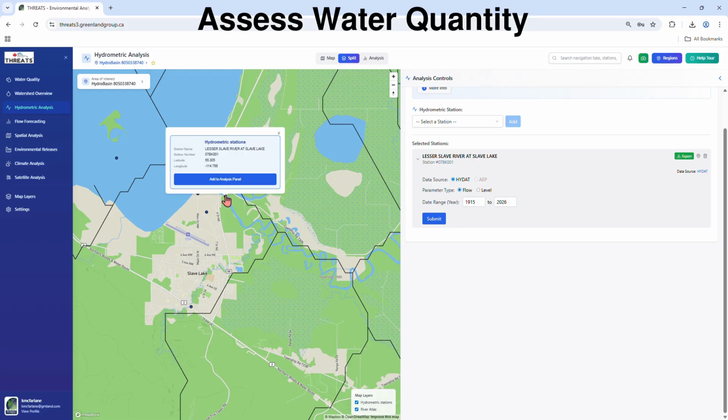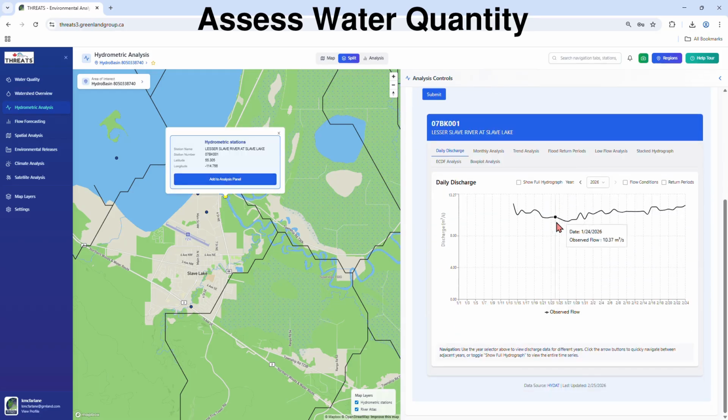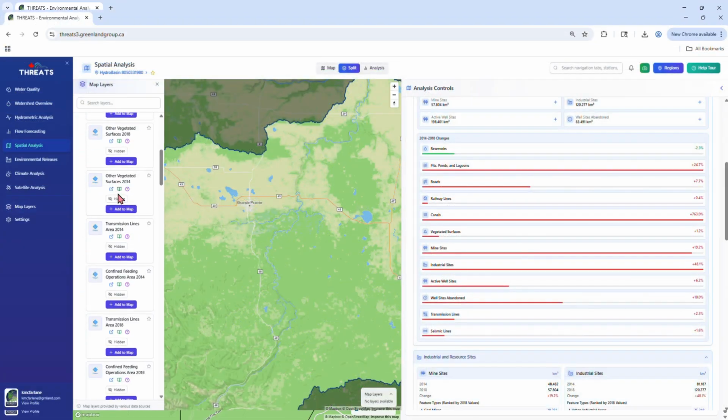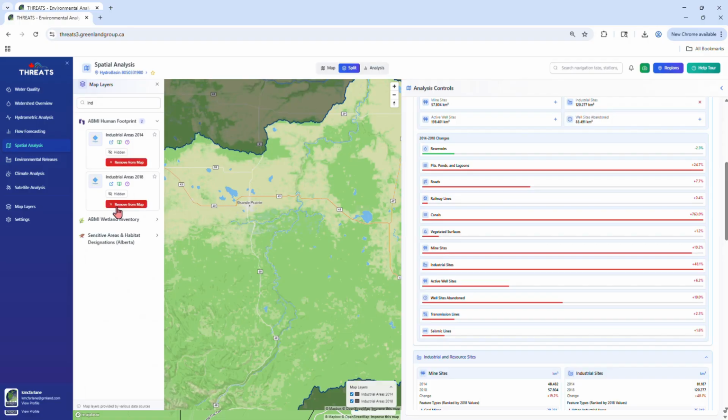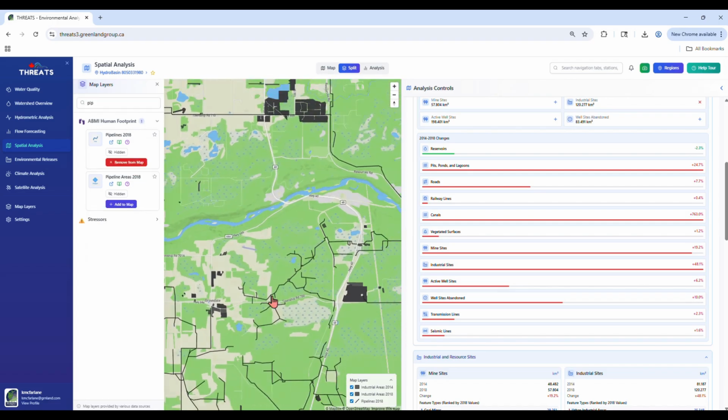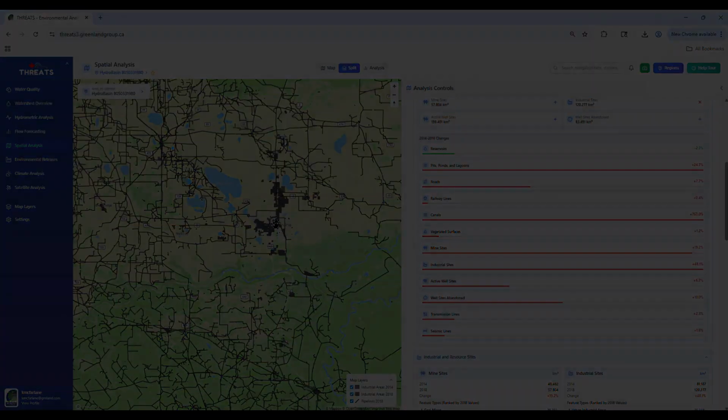Assess water quantity. Understand flow patterns, seasonal variations, and how much water is available. All of this information helps make informed decisions about protecting source water without needing a team of specialists or a big budget. Let's hear from some of the experts on their thoughts using THREATS for source water protection planning.